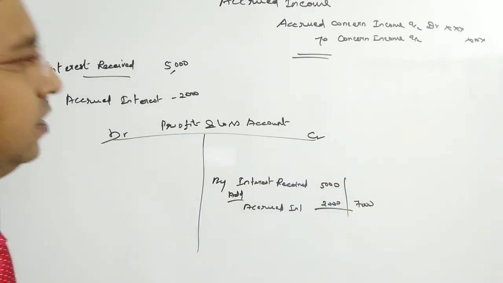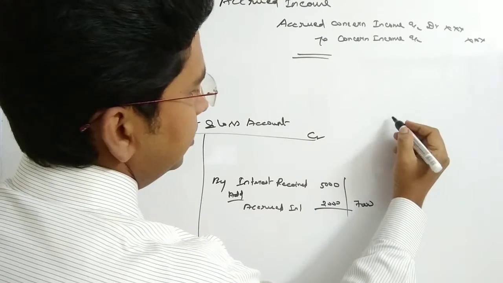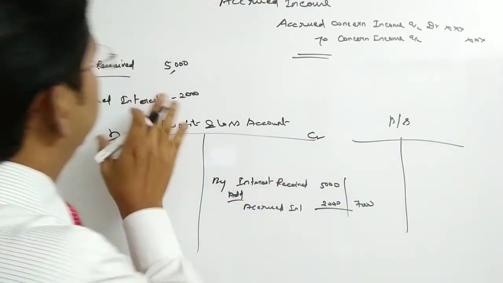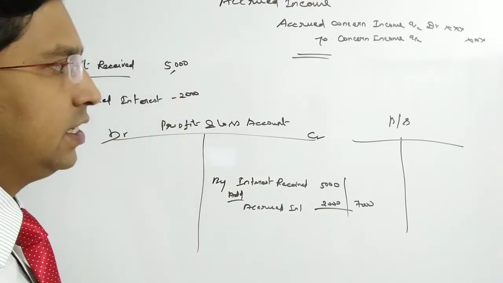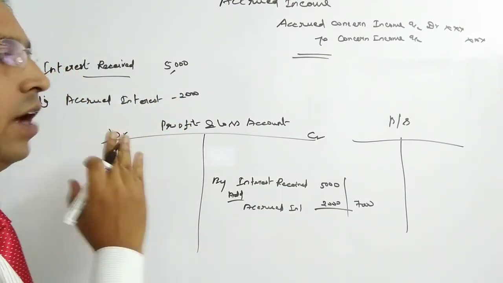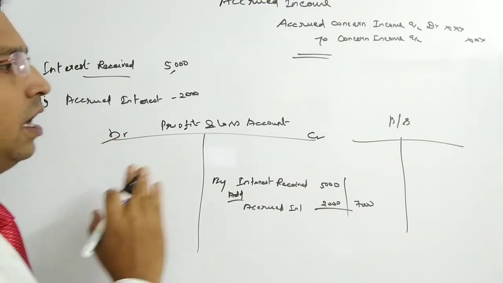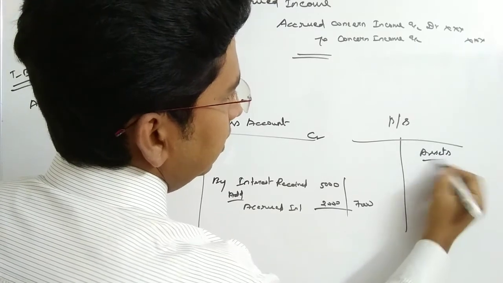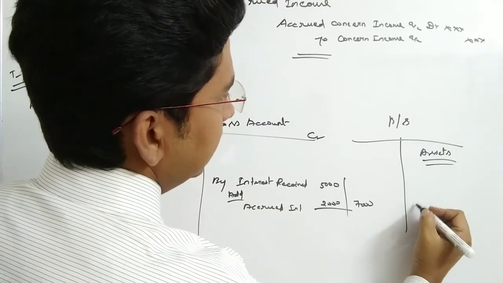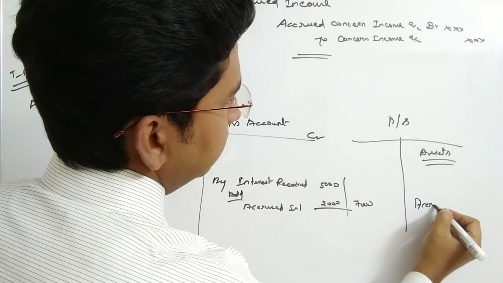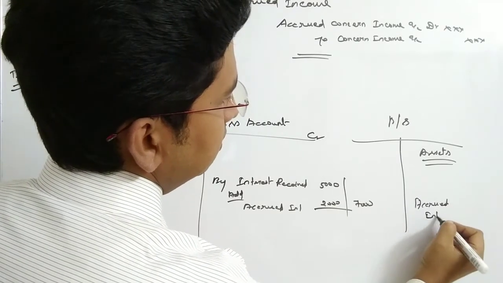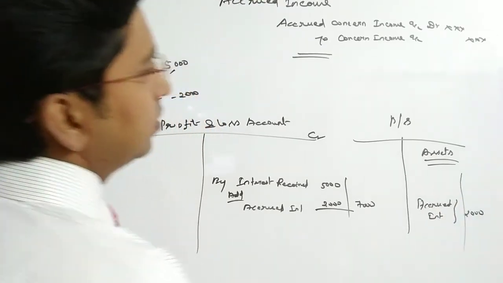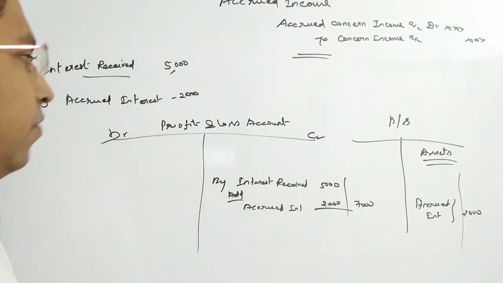Then the next reflection would be on the balance sheet. What would be the treatment on the balance sheet? Since accrued income is yet to be received, we have to treat it as a current asset. So on the asset side, it should be reflected under the current assets category: accrued interest 2,000. That is how we treat this in final accounts.